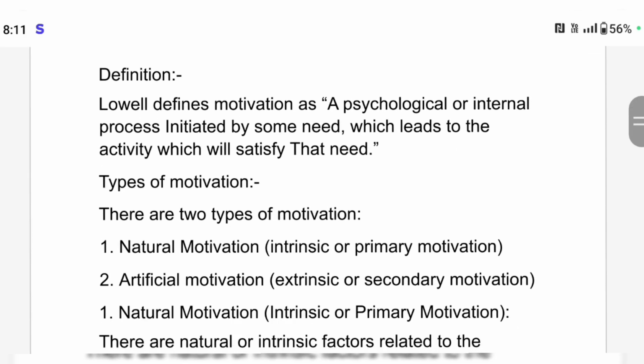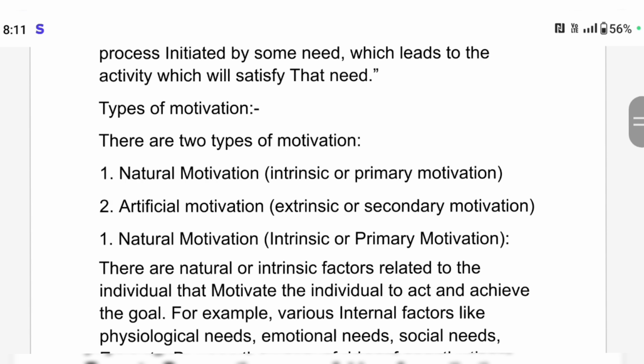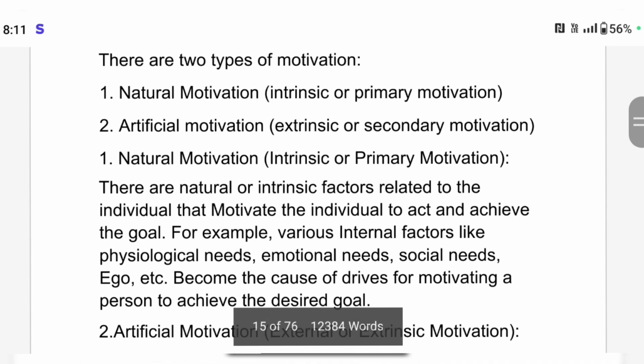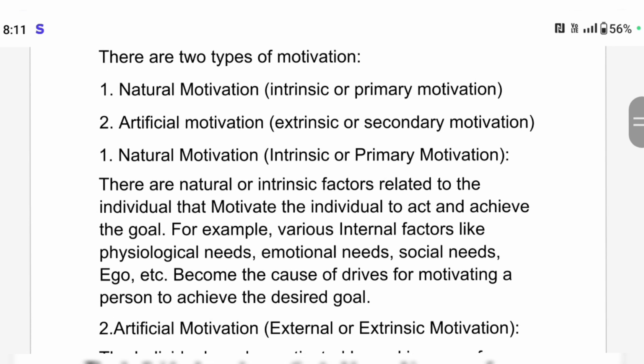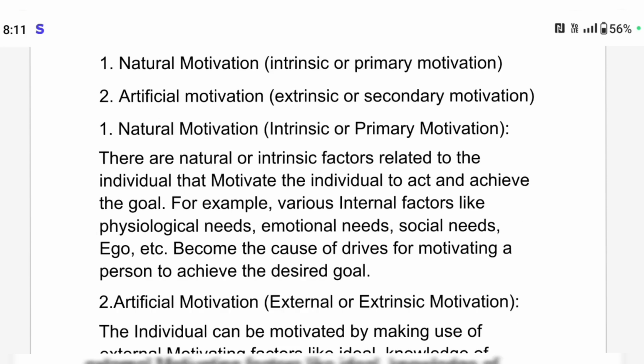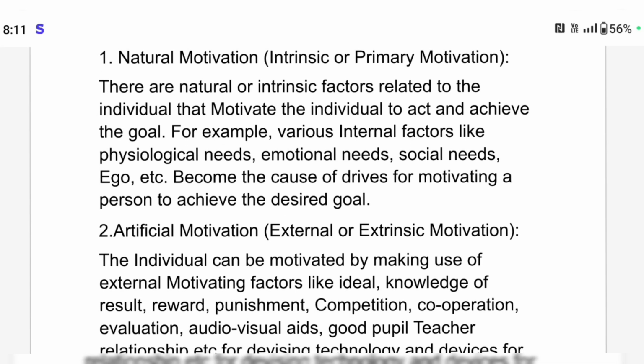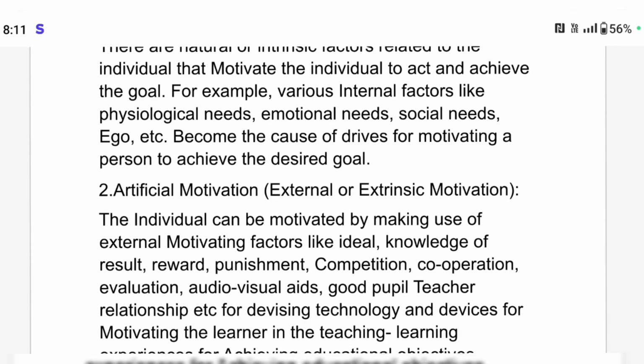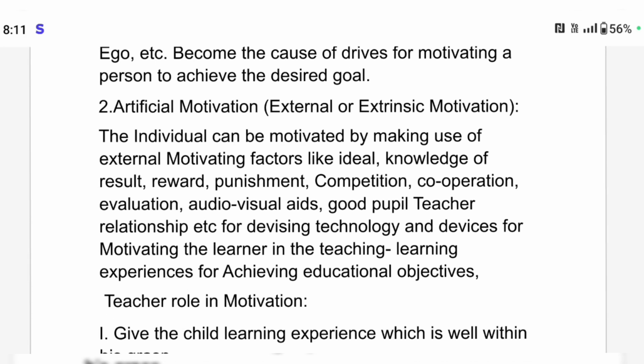So this is the definition according to Lowell. And the types of motivation: there are two types, natural motivation and artificial motivation. Natural motivation means the factors related to the individual that motivate the individual to act and achieve the goal. For example, various internal factors like psychological needs, emotional needs, social needs, ego, etc. become the drivers motivating a person to achieve a desired goal.